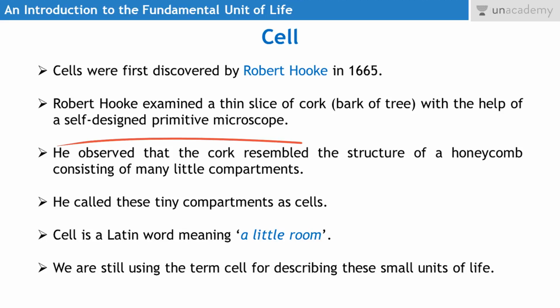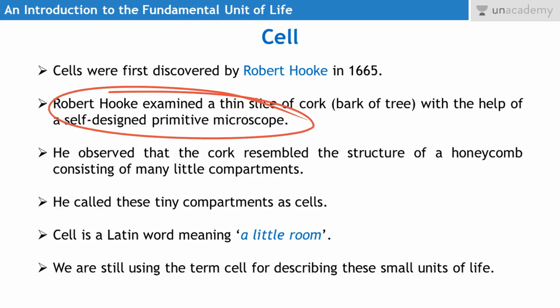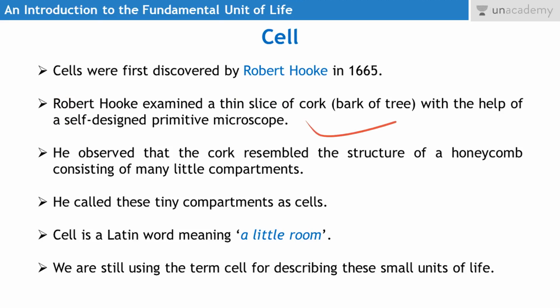Please note that at that time there was no electron microscope to analyze such smallest units of life, such smallest structures. So he designed a very primitive microscope. This microscope was designed by himself, and with the help of that primitive microscope he examined that thin slice of cork. There he observed that the cork resembled the structure of a honeycomb consisting of many little compartments, and these little compartments were called cells by him.